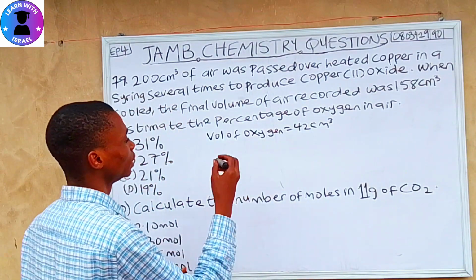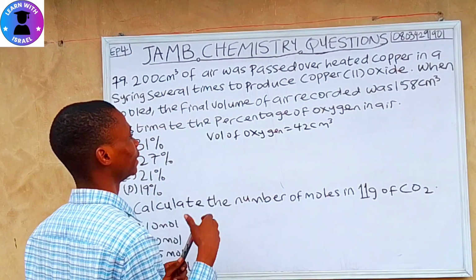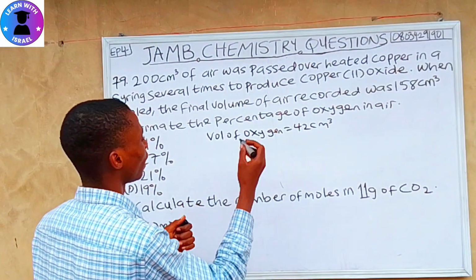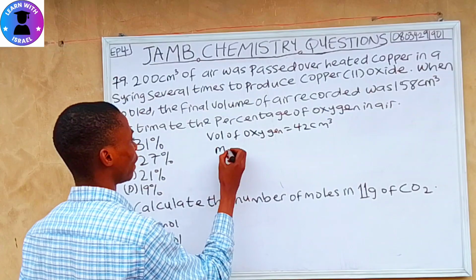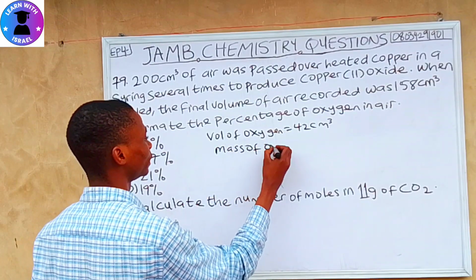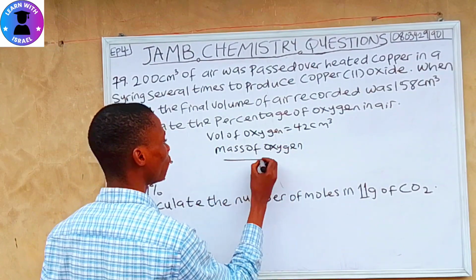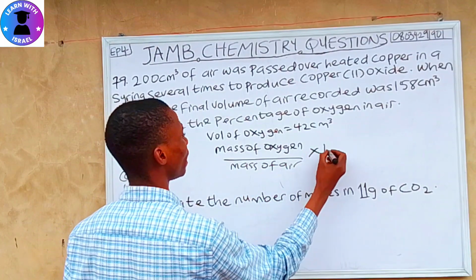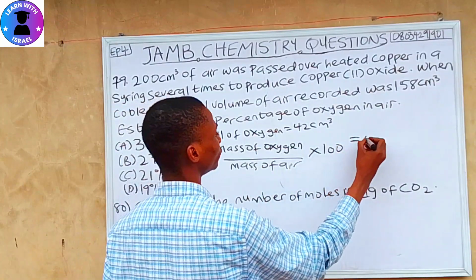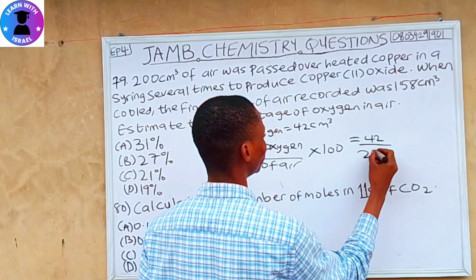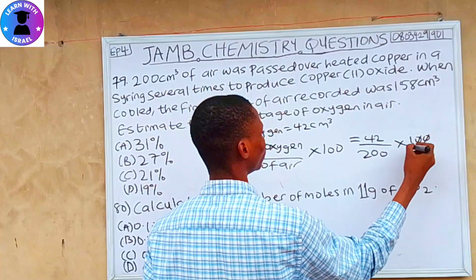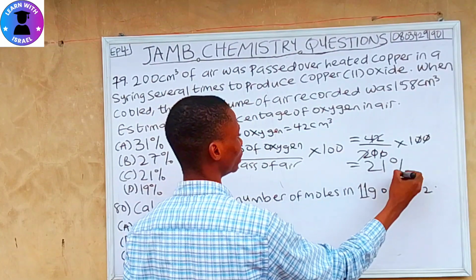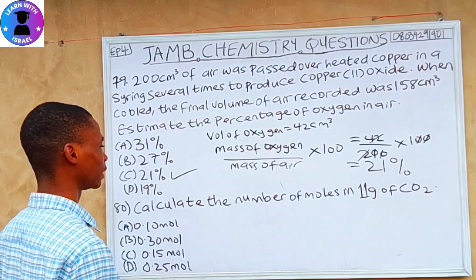So the next thing to do is to calculate the percentage. And if you are calculating by percentage, you multiply by 100. So to calculate the percentage, our volume of oxygen over volume of air multiplied by 100, which equals 42 over 200 multiplied by 100. So 0 cancels 0, 0 cancels 0. 2 divided by 42 is 21. So the answer is 21%. So 21% is the correct answer.